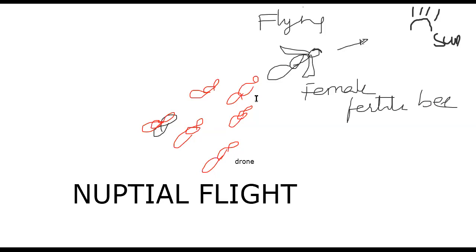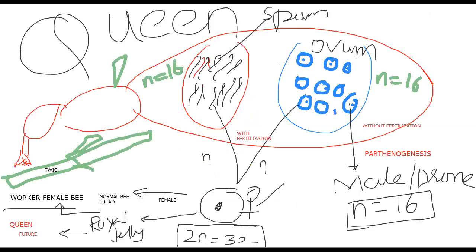They are chasing this particular female, and one of them reaches the female, and copulation is completed. The procedure is called the nuptial flight. After that, that future queen, the fertile female bee who participated in the copulation, lodges in a twig with reduced wings. Slowly the wings will be reduced.